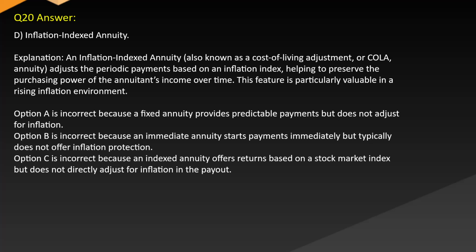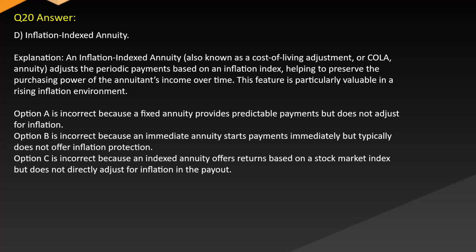Explanation: an inflation indexed annuity, also known as a cost of living adjustment or COLA annuity, adjusts the periodic payments based on an inflation index, helping to preserve the purchasing power of the annuitant's income over time. This feature is particularly valuable in a rising inflation environment.